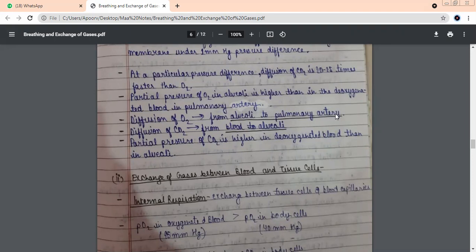Pulmonary artery. Exhalation के time पे we had read कि pressure अंदर ज्यादा हो जाता है because area कम हो जाता है. When we exhale carbon dioxide, तो हमने क्या पढ़ा था कि lungs के अंदर pressure ज्यादा होता है कि कम होता है? Exhalation, it is more. So अंदर से बाहर जाएगा. So carbon dioxide will go from blood to the alveoli. Remember, oxygen is from alveoli to blood and CO2 is from blood to the alveoli. Clear?